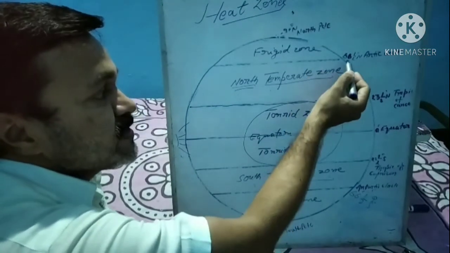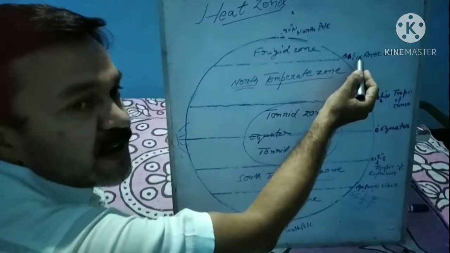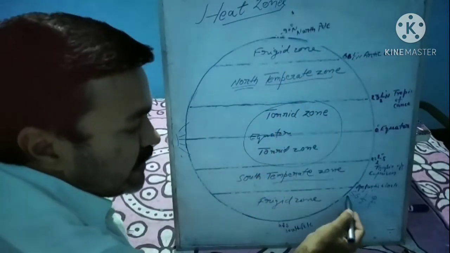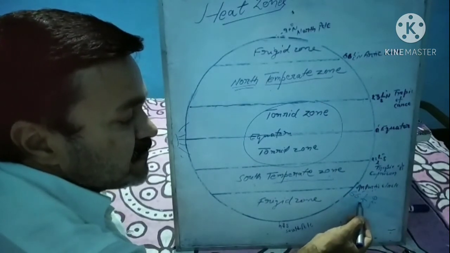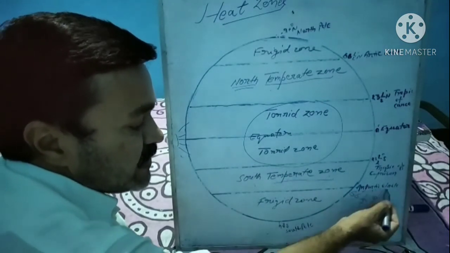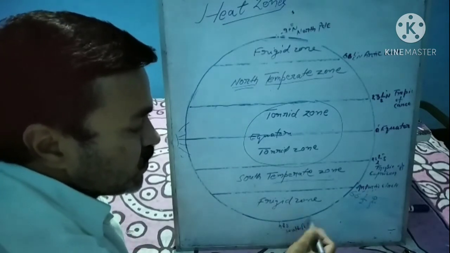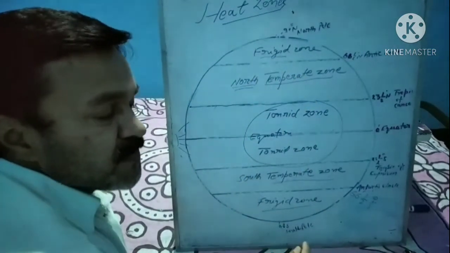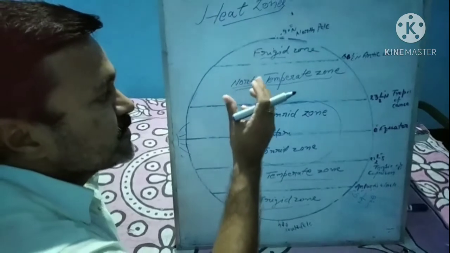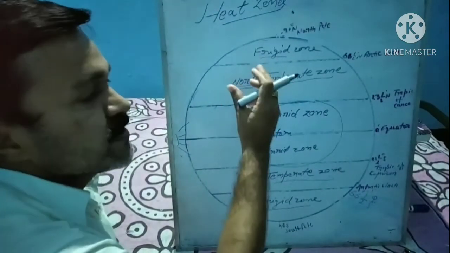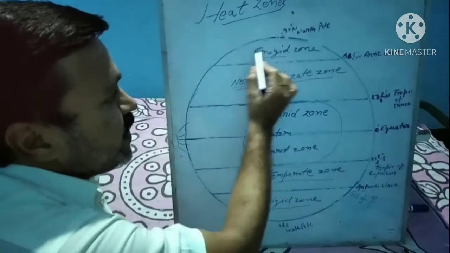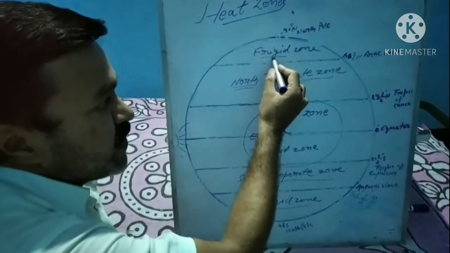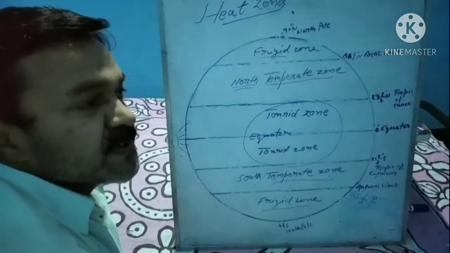Again when we move from 66 and a half degree north latitude, which is known as the Arctic Circle, towards the North Pole, and again from 66 and a half degree south, the Antarctic Circle, towards the 90 degree South Pole, these regions are known as frigid zone. Frigid means what? Means water is not available in its actual form, it has turned into ice. The area of these regions is totally covered with ice. Frigid zone in the northern hemisphere and frigid zone in the southern hemisphere.